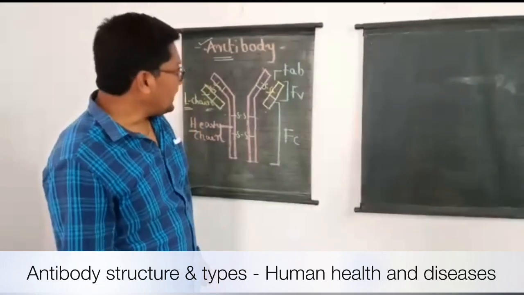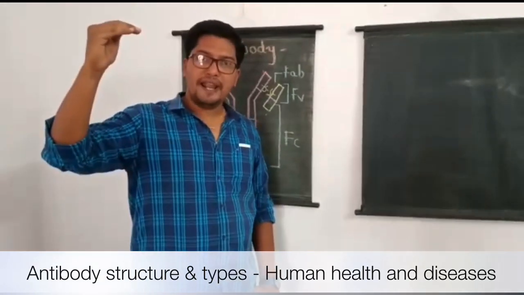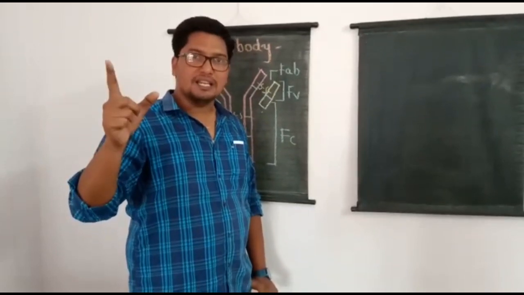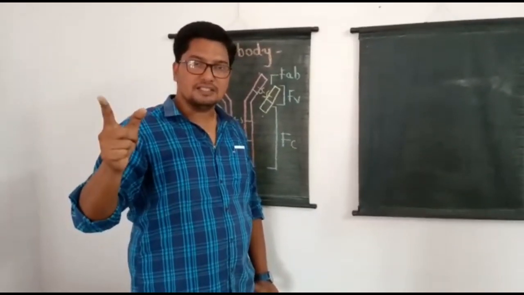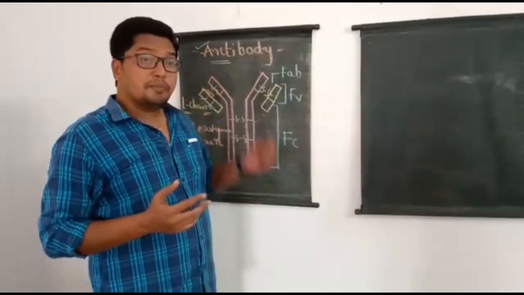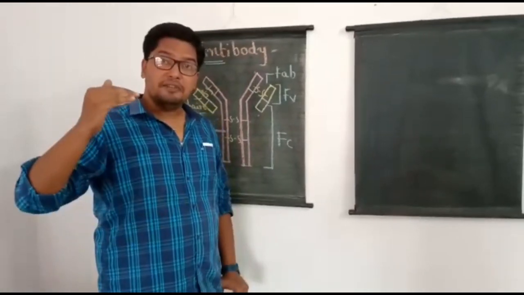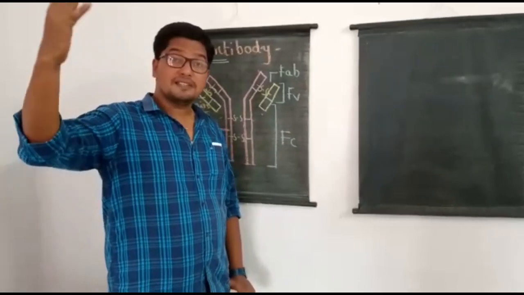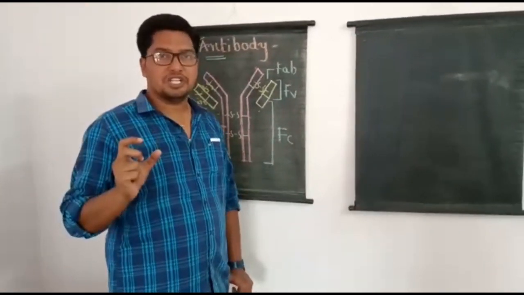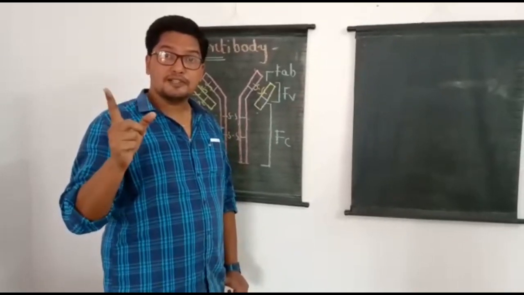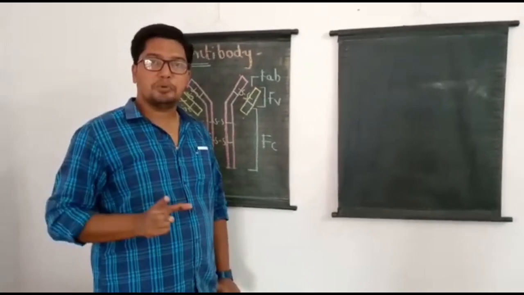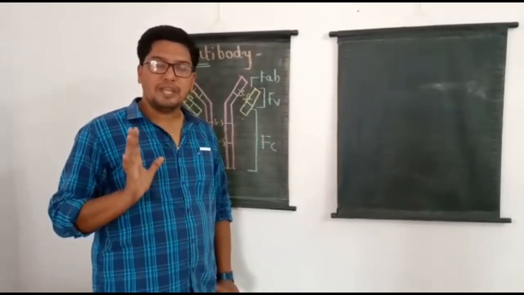Whenever a foreign antigen that is pathogenic or disease causing enters our body, it is recognized by our immune system. To neutralize its action, B lymphocytes of our immune system produce these antigen binding protein molecules, which we call antibodies.